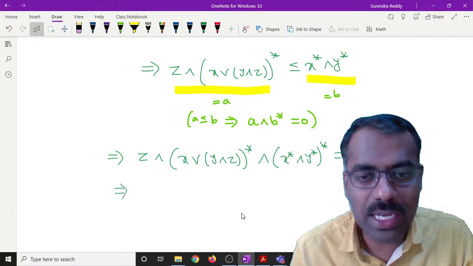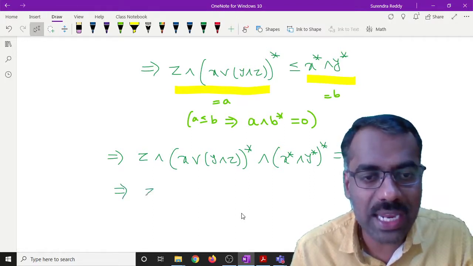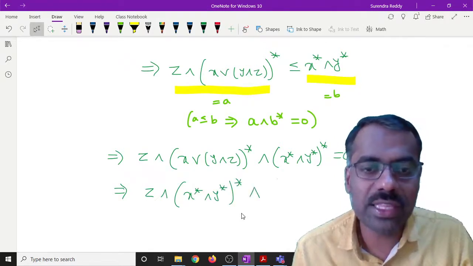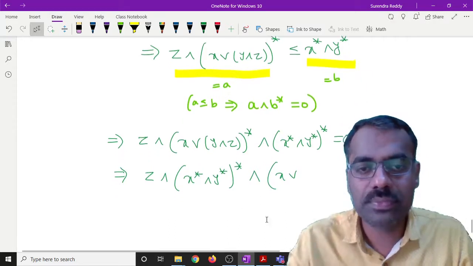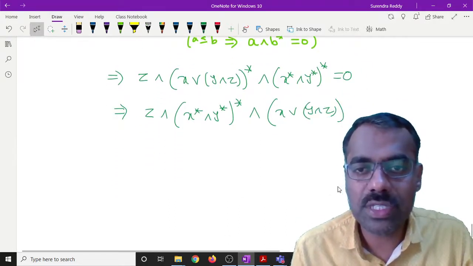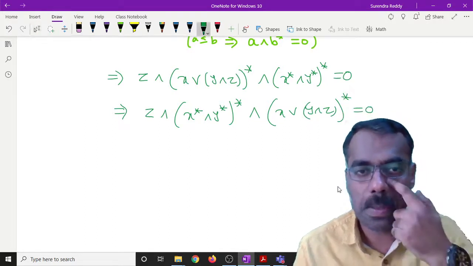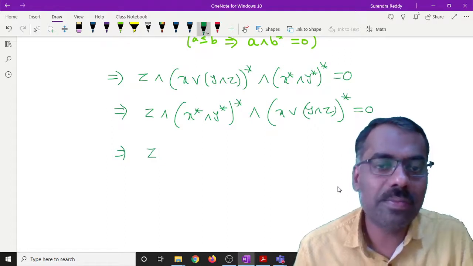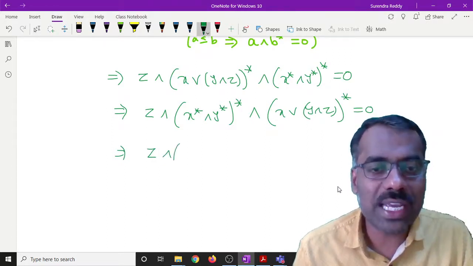Now, using just associativity of meets, I can write this as Z meet X star meet Y star, then meet with X join Y meet Z star. This is equal to 0, right? But therefore this is same as Z meet, in place of this what I can write?